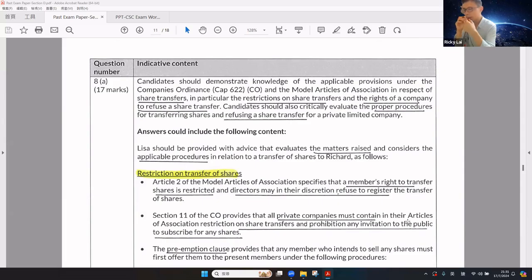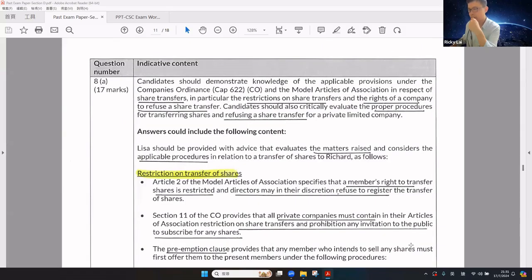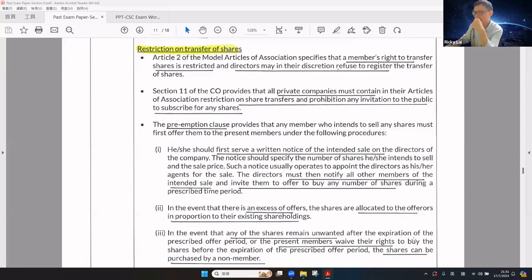For the 17 marks, how about restriction on transfer of shares? How to transfer the shares to Richard? The model articles specify that the member's right to transfer shares is restricted, and the directors may, in their discretion, refuse to register the transfer of shares. Also, Section 11 of the CO provides that all private companies must contain in their articles a restriction on share transfer, a prohibition on any invitation to the public to subscribe for shares, and that the number of members should not be more than 50.